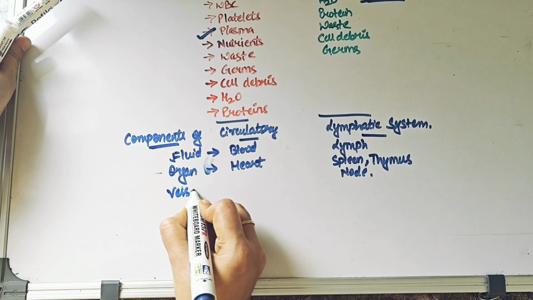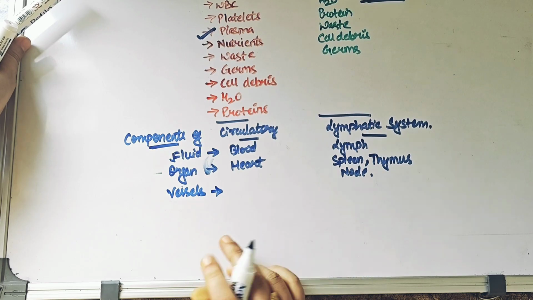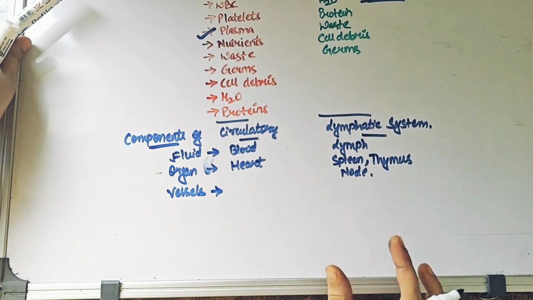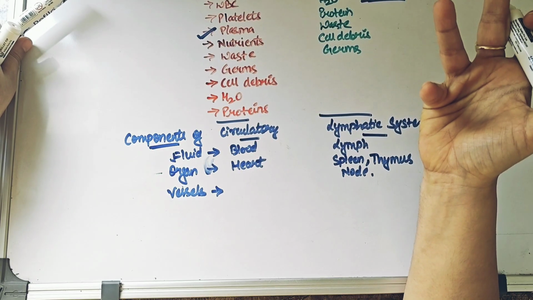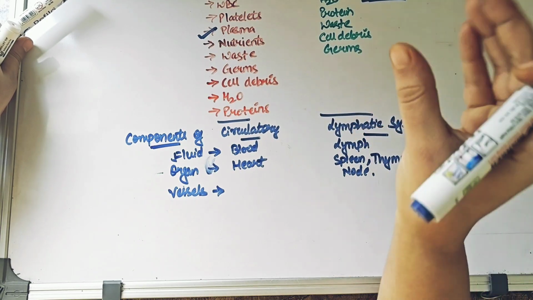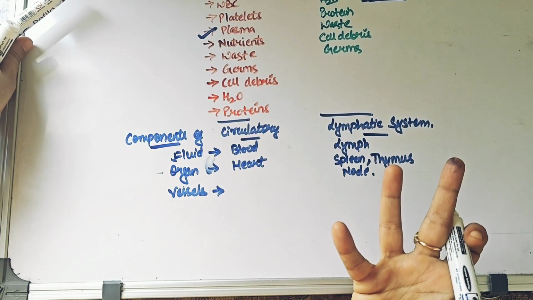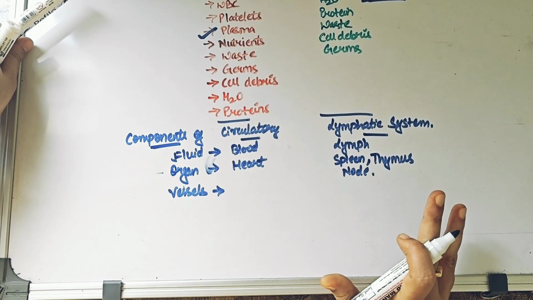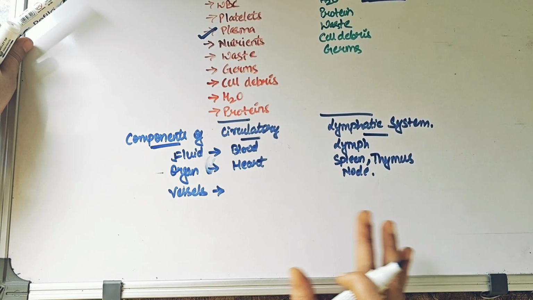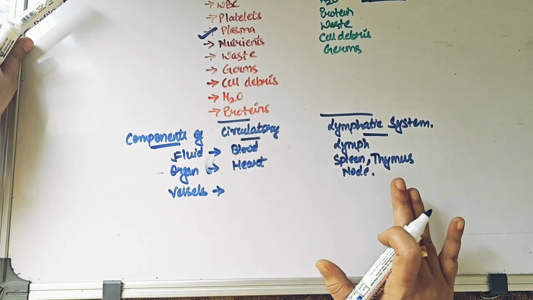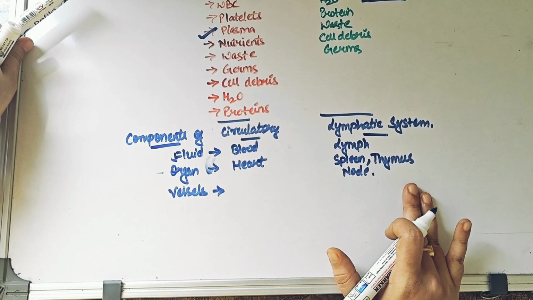And then another important thing, we have got vessels, right? We have got tube-like structure through which this medium is flowing, because we understood in circulation, right? Since blood has to flow, it has to have a passage. It's a liquid at the end of the day. It just can't free flow in our body, right? So it has got a tubular structure through which it is going to pass. Such tubular structures are also found in the lymphatic system.